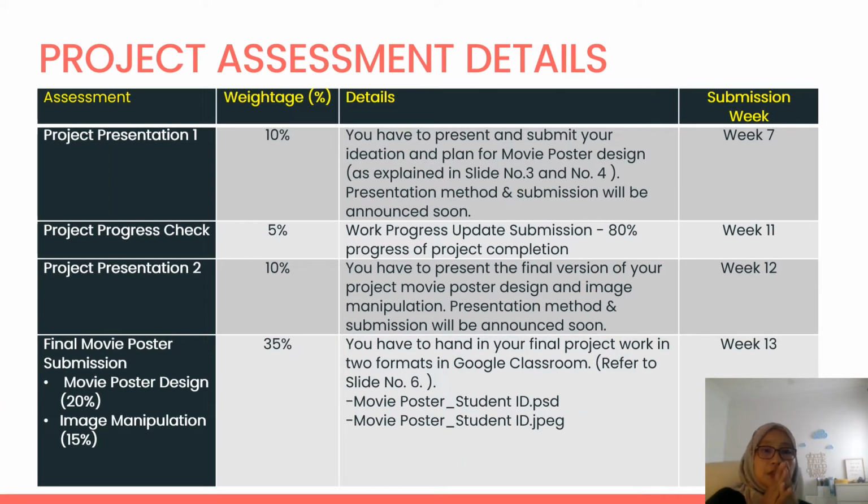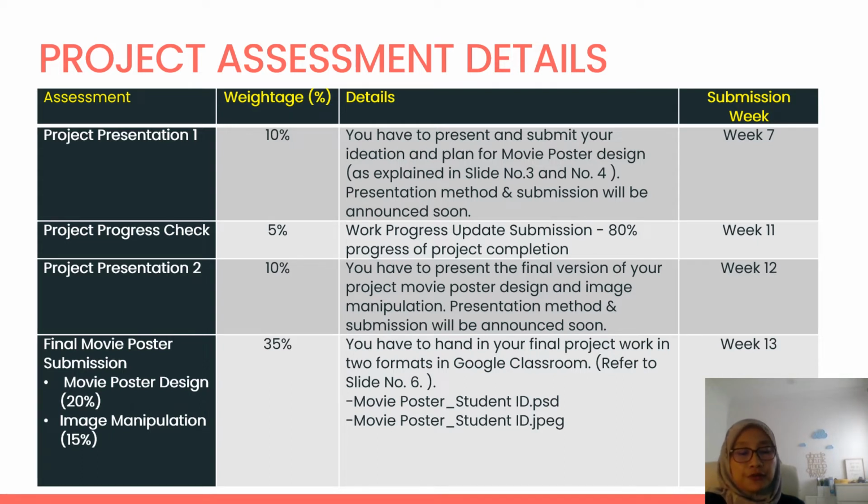Now we're going to talk about the project assessment details. I'm going to do a summary. You can see in this table what the assessments and the weightage for your project are. Your project presentation 1, which is 10%, you submit in week 7, where you present and submit your ideation and plan, which I explained in slides 2, 3, and 4. And then you have a progress check, which is 5%. It's about the 80% completion progress of the project in week 11. You have to submit.